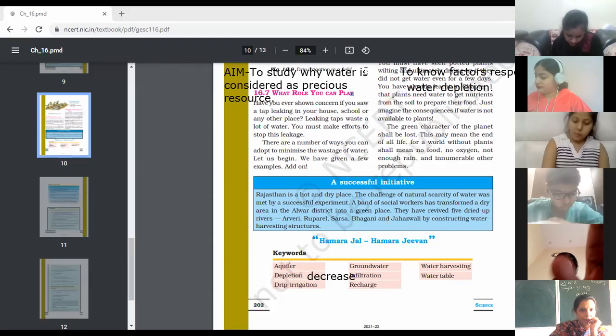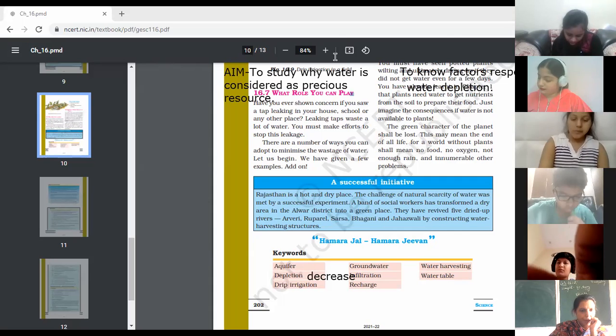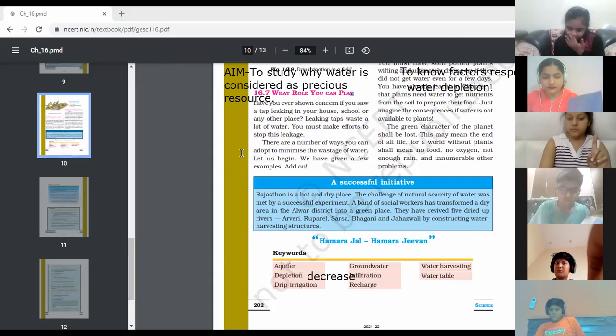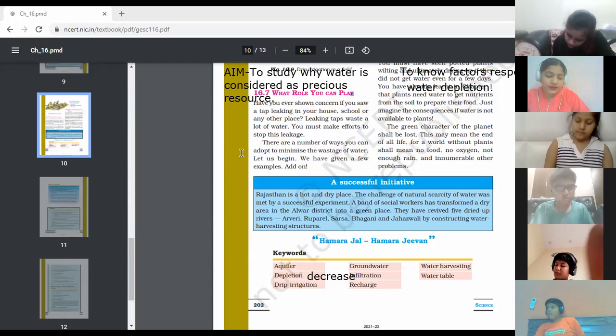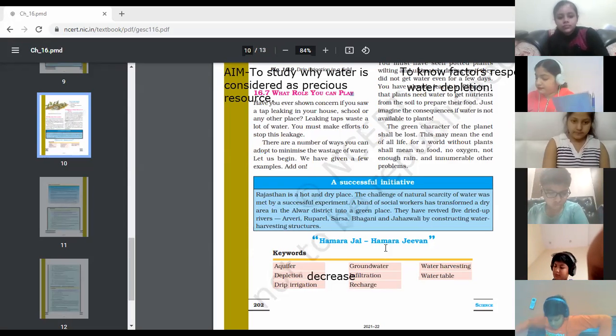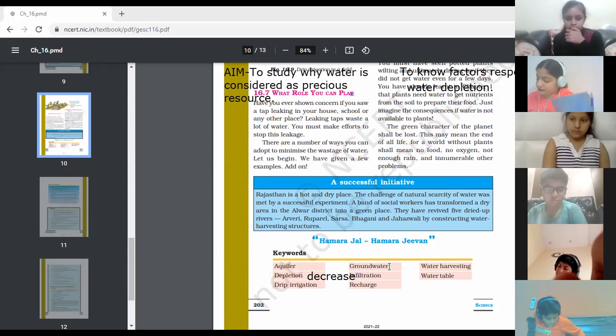Tanvi, if you want to speak for groundwater, tell. Ma'am, the water found below the water table is called groundwater. Ma'am, it's on page number 197. Okay, 197. You may write down the definition of groundwater, page number 197.